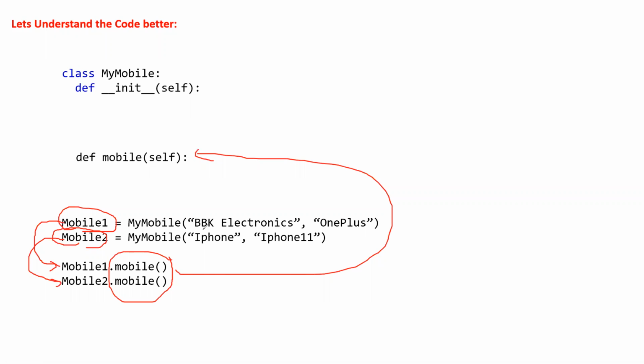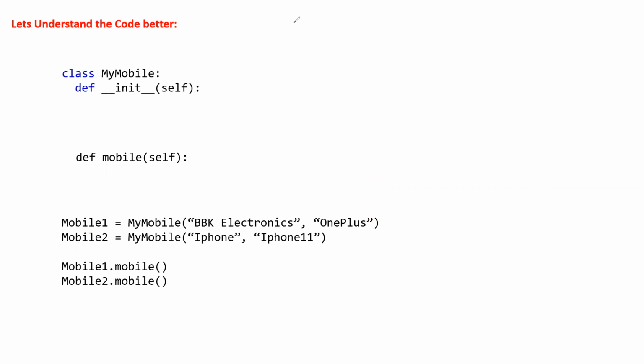Now we just need to understand why this is here, and where it will go. So this way we will understand both the init and the self. What does self do? These are the object names.